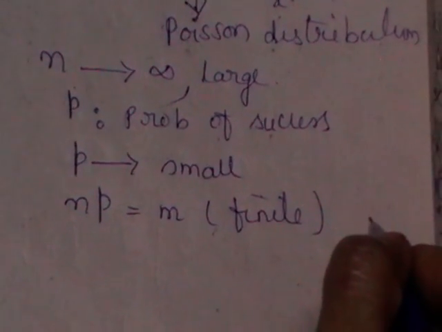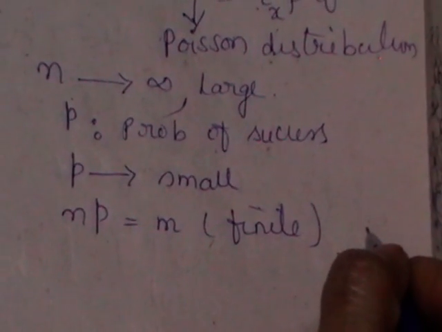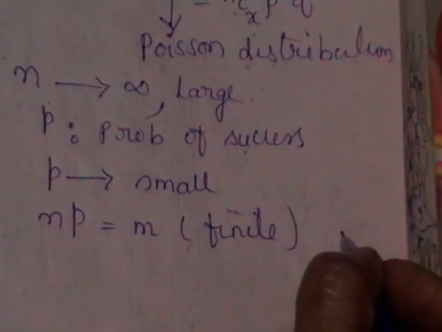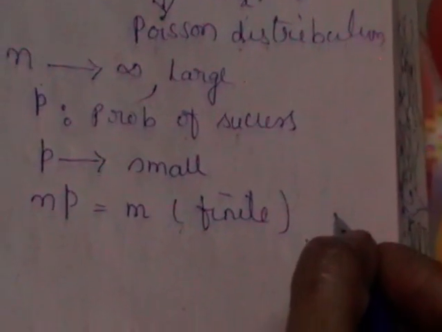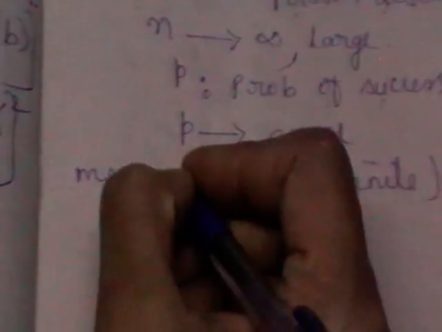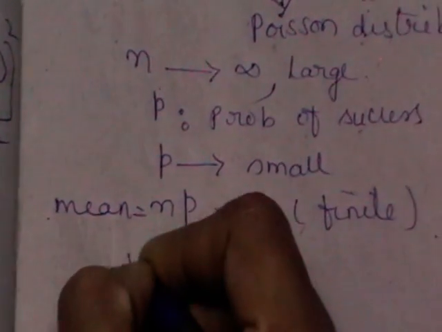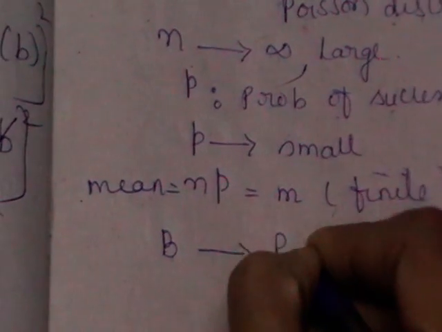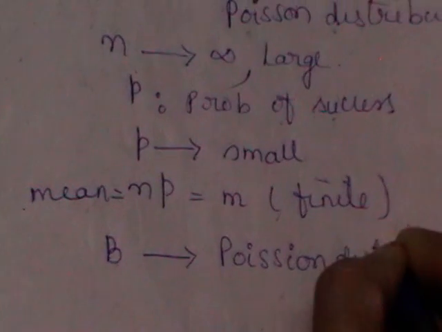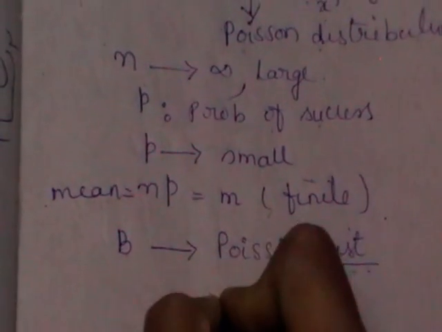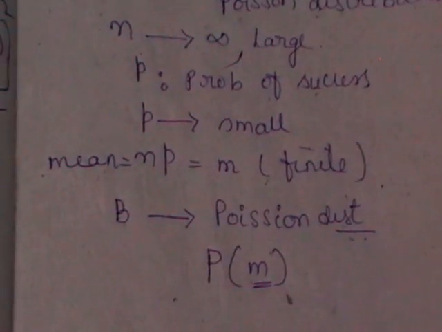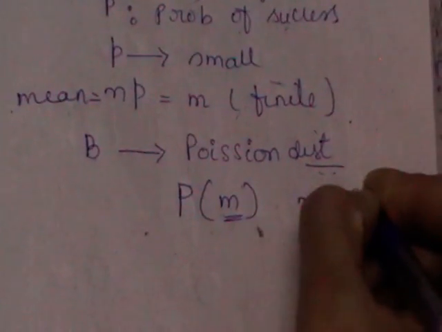So those three conditions are n, the number of trials, is very large, and p, the probability of success, is very small, and np, the mean of binomial distribution, is finite, say m. This binomial distribution will approach a new distribution called Poisson distribution. We indicate this Poisson distribution with P, and here you will find only one parameter called m. m is the parameter in